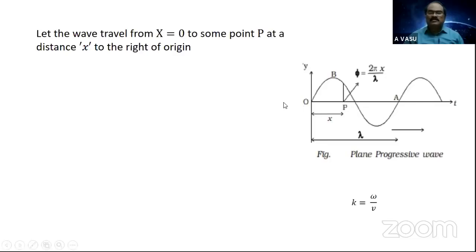Let us consider, for example, a particle located at point P. In other words, let us consider a wave that travels from x equal to 0, that is from the origin, to some point P, which is at a distance x to the right of the origin. So the wave is advancing from the origin to the right side, propagating along the positive x direction. Now consider a point P which is at a distance x from the origin.